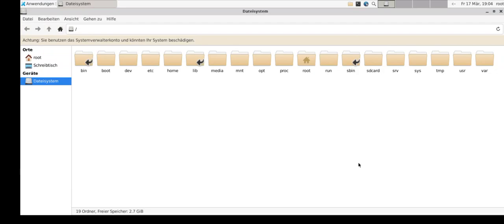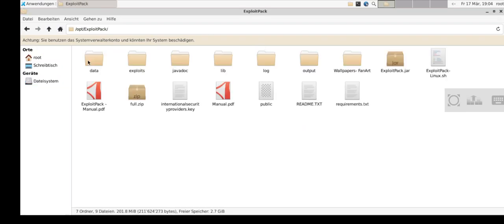I was thinking about starting a Java desktop application for hacking purposes, but there is a license key in there, and actually it's not really a problem. Let's open it up because it will not show everything. Yeah, okay, it actually does. International security providers, that key, whatever. I don't care. So, as you can see, I can just hit exploit pack.jar.